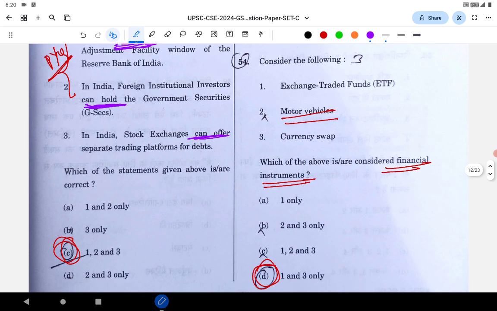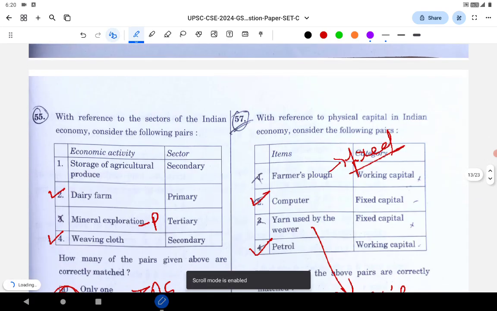Next question is purely presence of mind. Which of the following is a financial instrument? ETFs are financial instruments. Motor vehicle is not a part of financial instruments, like car or bicycle. These are not part of financial instruments. Currency swap, it's a financial instrument. A very easy question. You just need to have presence of mind.